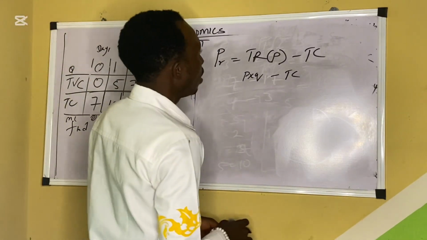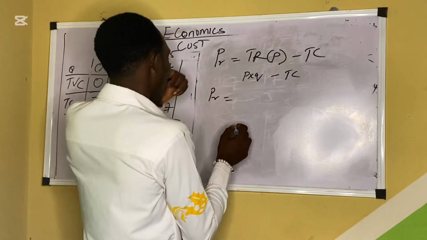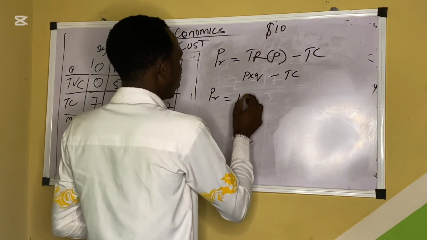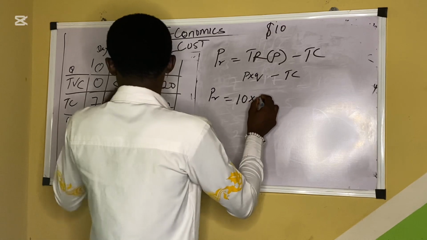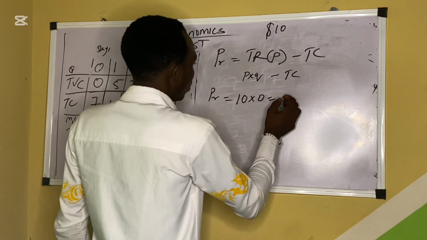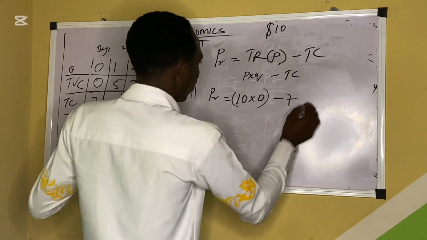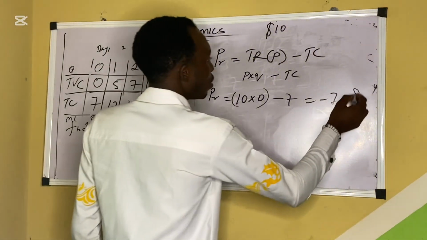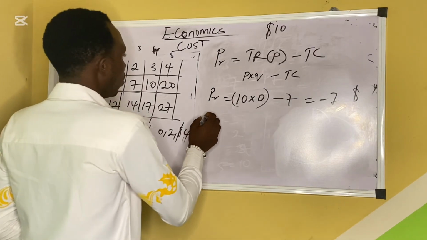So this is how we get that. So profit: our price now is $10. So we say 10 times Q, which is zero, minus 7, which is total cost. That gives us minus 7. So this is a loss.